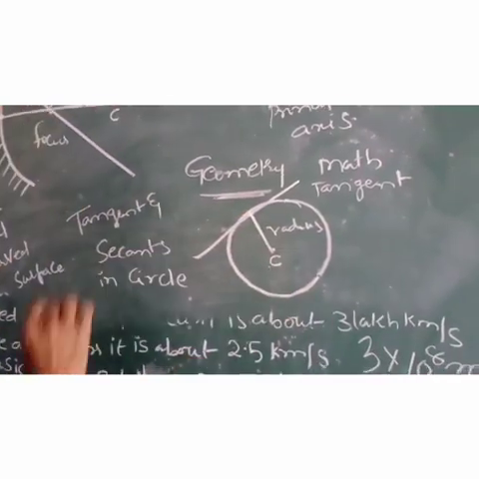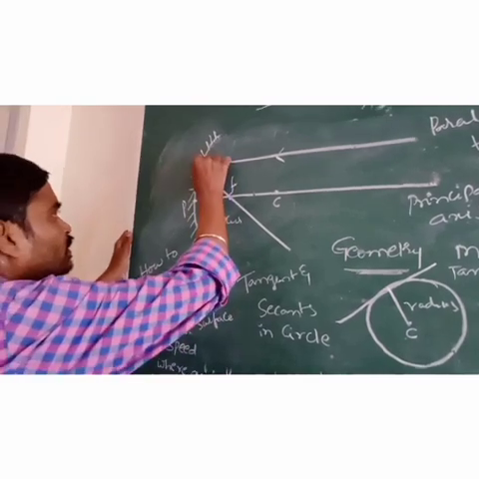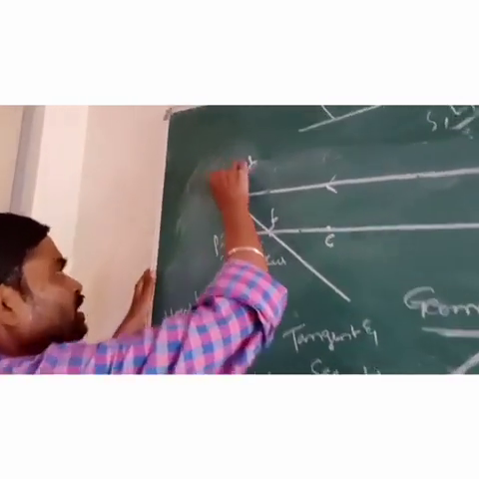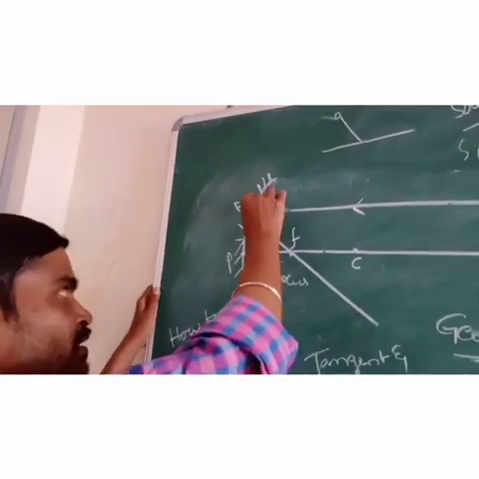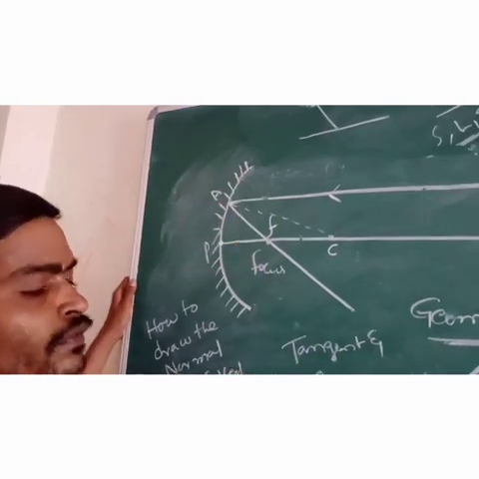In the same way, where the incident ray is incident on a point, let us take this point as B. From this, draw the imaginary line to the center of curvature.